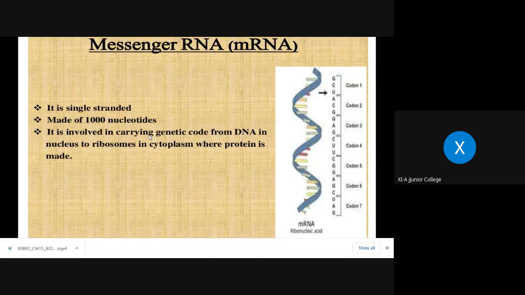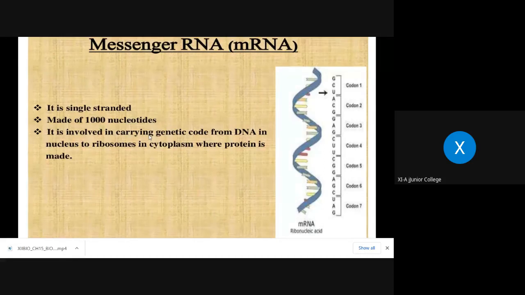This is the structure of mRNA. You also have the textbook in front of you. You can observe the diagram. Is it a double-stranded or single-stranded structure? Obviously, RNA means single-stranded, but I will show you the difference afterwards. So here it is a single-stranded structure, right? Generally, around 1,000 nucleotides are present. It's not very long, okay? And it is involved in carrying genetic code from DNA in the nucleus to the ribosome in the cytoplasm where protein is made.